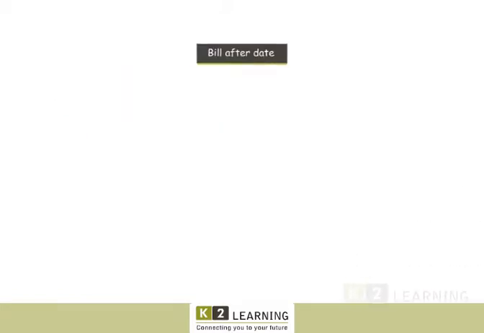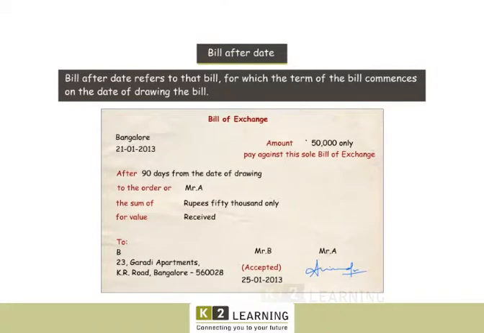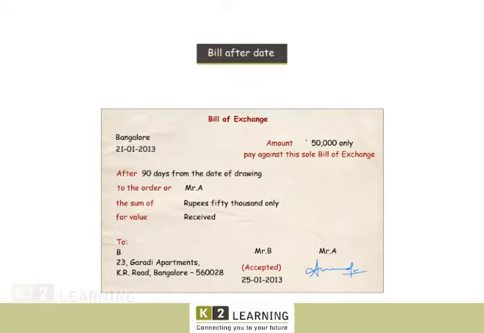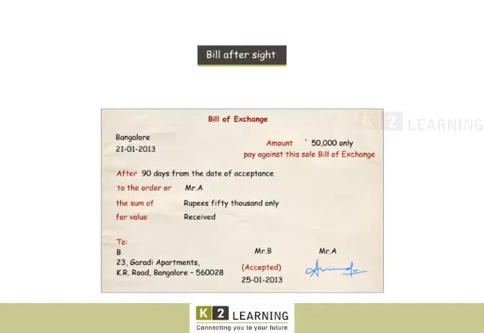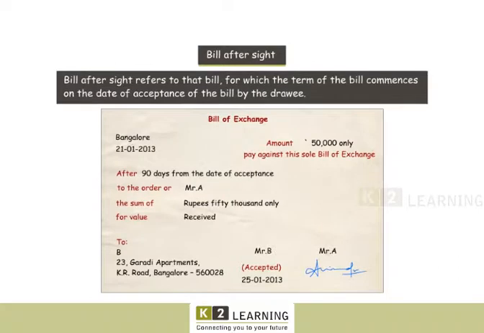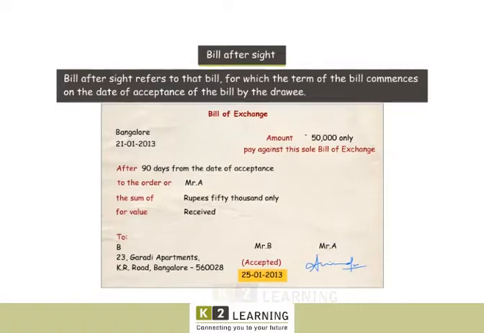3. Bill after date. This refers to that bill for which the term of the bill commences on the date of drawing the bill. For example, if a bill is drawn on 21st January and is accepted by the drawee on 25th January, the term of the bill commences on 21st January, which is the date of drawing the bill. 4. Bill after sight. This refers to that bill for which the term of the bill commences on the date of acceptance of the bill by the drawee.